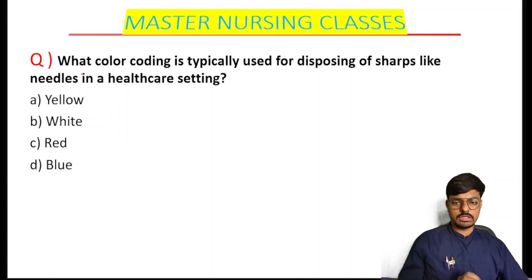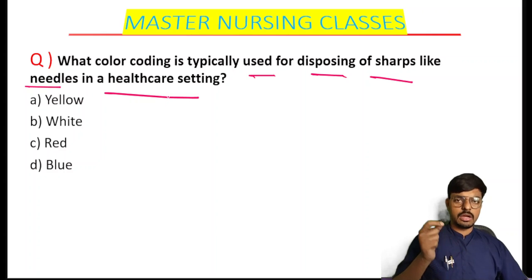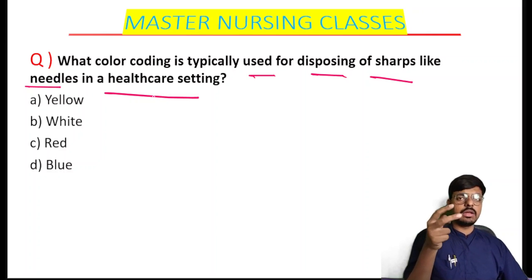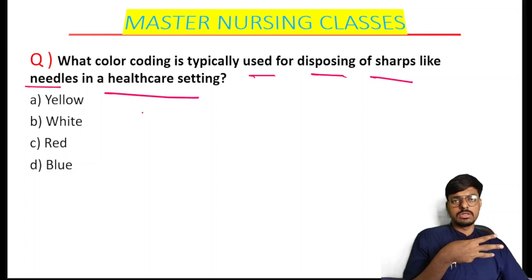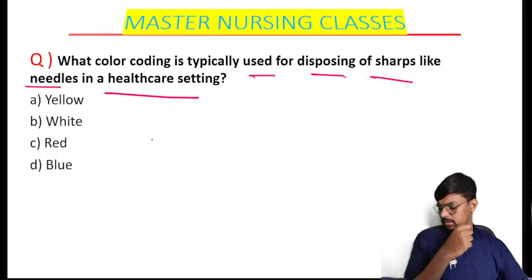Here is the question: what color coding is typically used for disposing of sharps like needles in healthcare settings? In healthcare settings we generate sharps like needles, blades, surgical blades. Some sharp stillets will be there in the IV cannula and the lumbar puncture needle. What is a stillet? Many of you have already inserted an IV cannula to many patients.